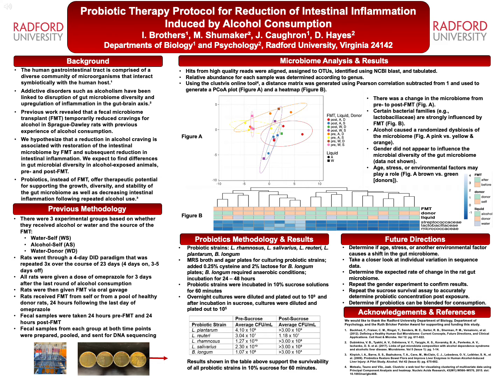As predicted, we found that FMT did influence the microbial diversity. Alcohol caused a randomized dysbiosis of the microbiome, which is demonstrated in Figure A, specifically when comparing the pink group to the yellow and orange groups. We also found that the diversity of the samples appeared to fall into clusters of 3, which is consistent with our predictions.